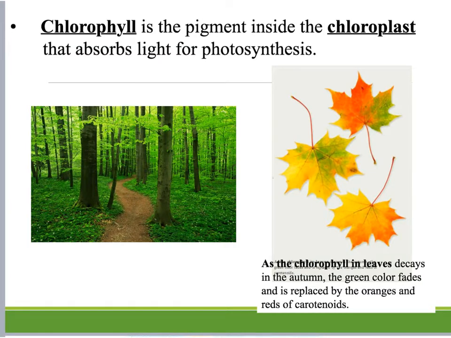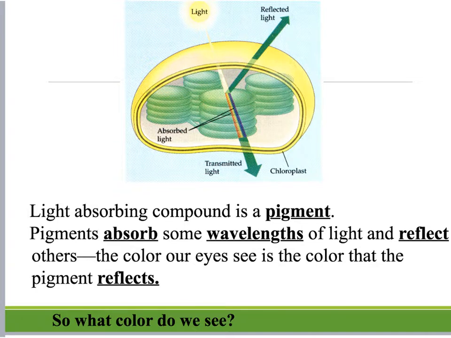Chlorophyll is the pigment inside the chloroplast that absorbs light. This means that in the chloroplast, in that organelle, chlorophyll is a green pigment that's inside there that's absorbing the light that's needed for photosynthesis. When the light is absorbed by this pigment, all of the light colors are absorbed except green. If you look here, the rainbow of light, right?